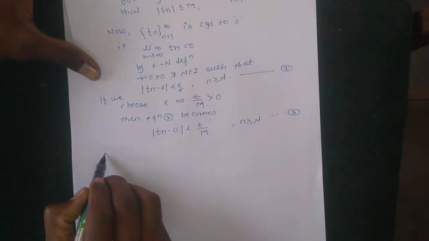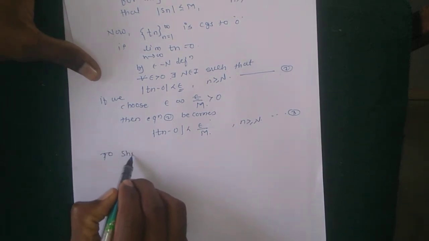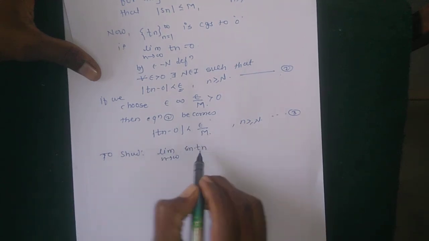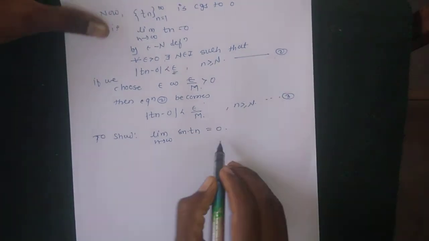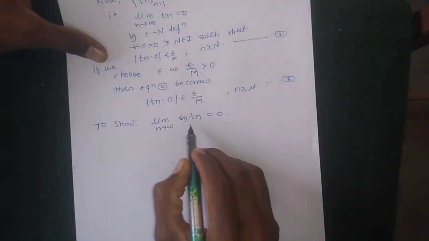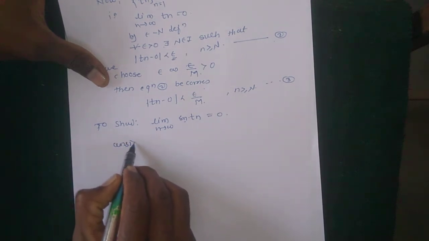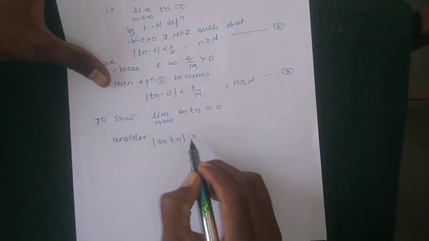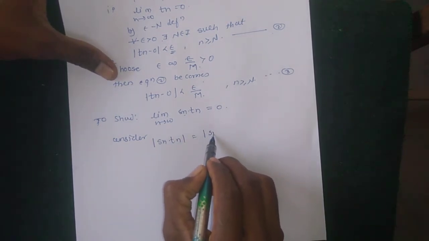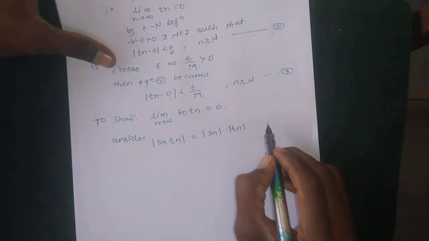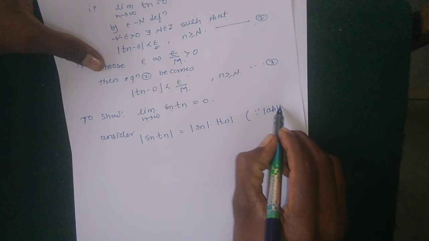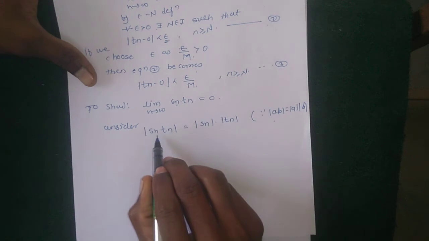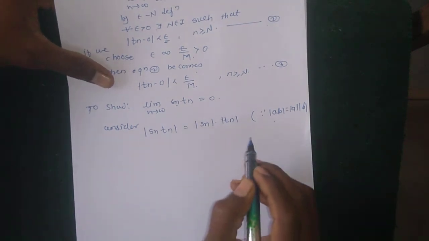Now to show that the limit as n tends to infinity of Sn Tn is equal to 0, that is, Sn Tn converges to 0, consider |Sn Tn|, which can be written as |Sn| into |Tn|, by using the result |AB| is equal to |A| into |B|. So using this result, |Sn Tn| is equal to |Sn| into |Tn|.